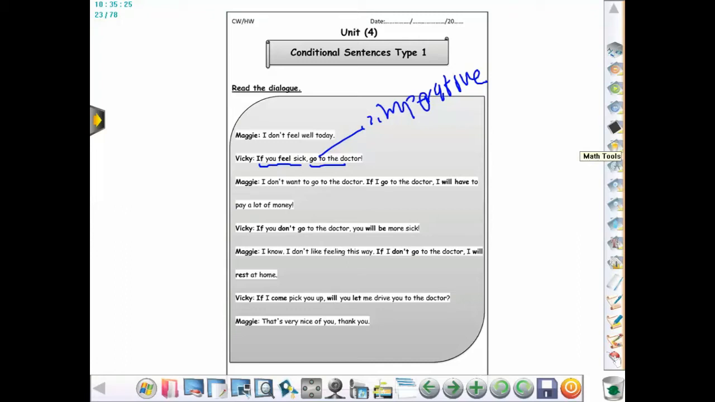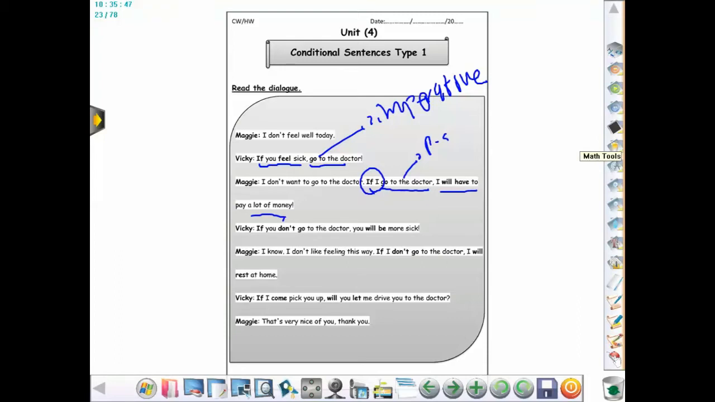I don't want to go to the doctor. If I go to the doctor, this is the if clause, present simple, I will have to pay a lot of money. This is a future possibility, that if she goes to the doctor in the future, she will have to pay a lot of money, okay? And make sure that if I put if at the beginning, I should separate the two clauses with a comma here.